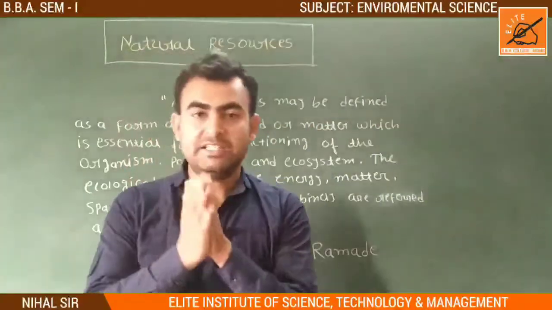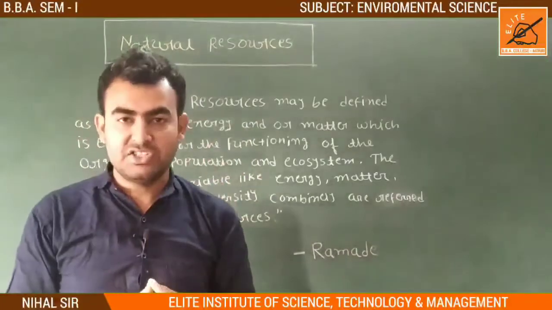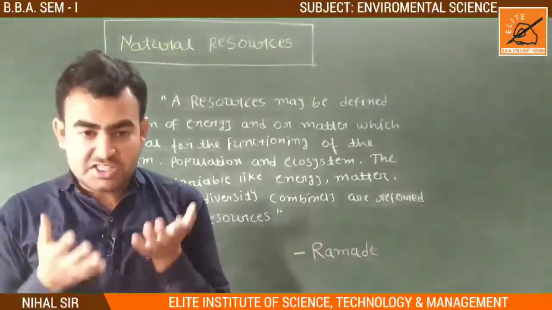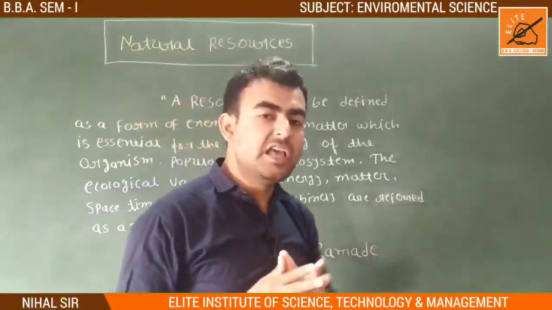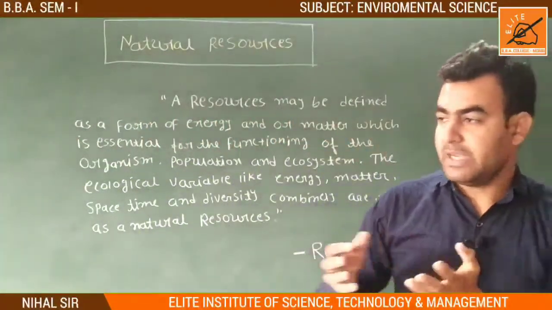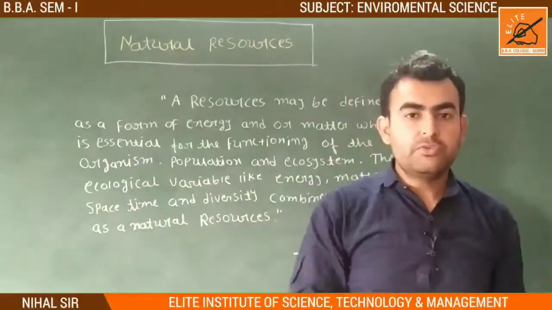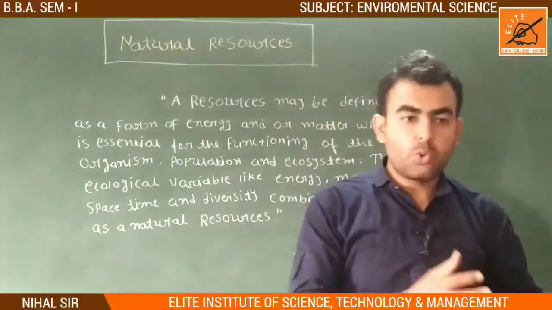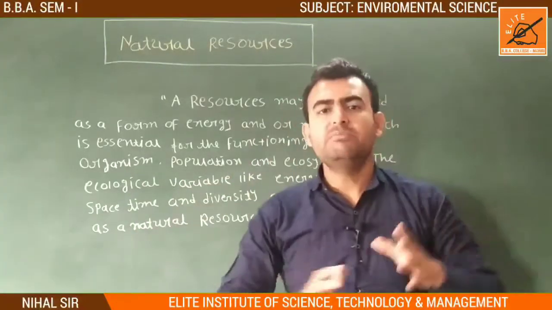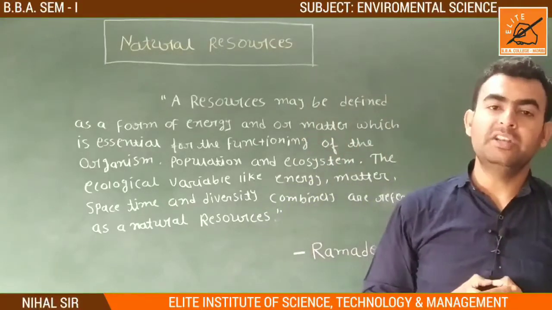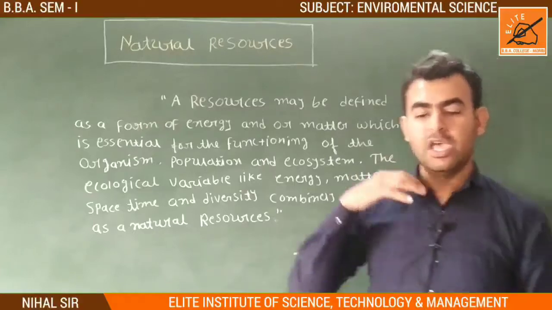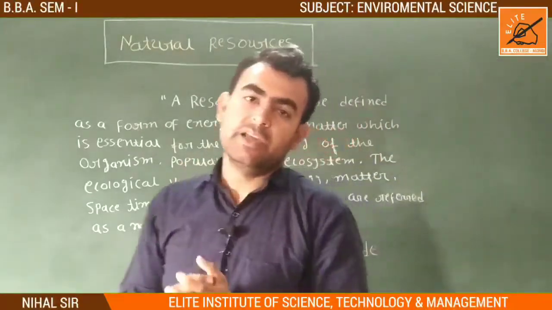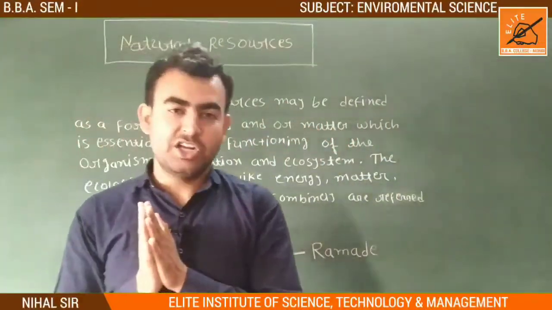This definition tells us about different kinds of energies, like sun energy, air energy, water energy, and different kinds of matter. Matter means we can say different rocks, fuel, stone, diamond. Different kinds of matter are also natural resources, which are made by the ecosystem, produced and refined by the ecosystem. It is our natural resources.